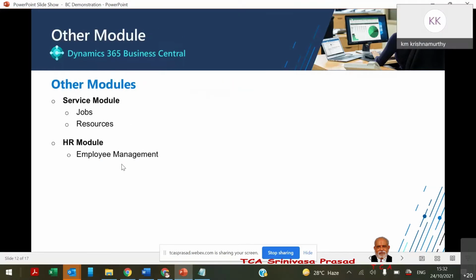So there are other modules as well. If you are in the service industry, the jobs and resources modules are there, for all assignments. In the service industry, obviously we take the assignments where we have to provide the services. And usually in the service industry, the key raw material is the resources itself.